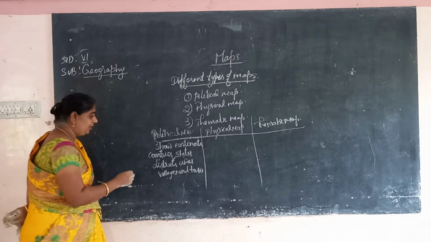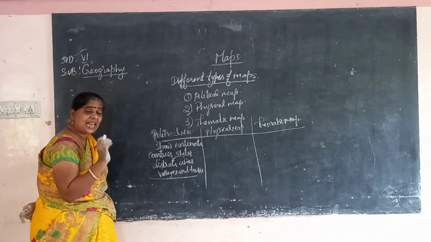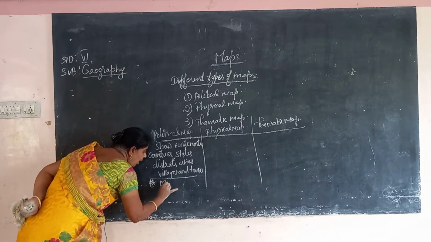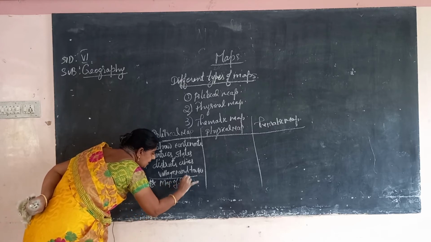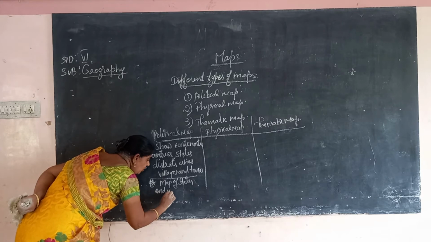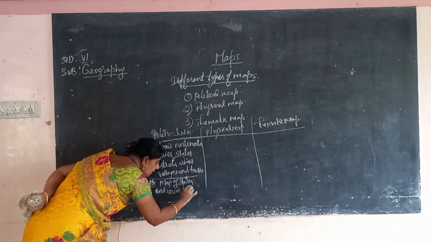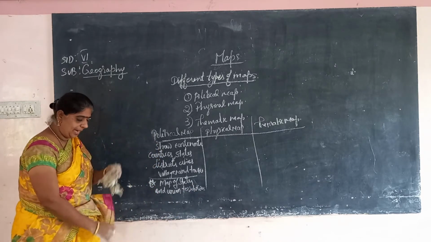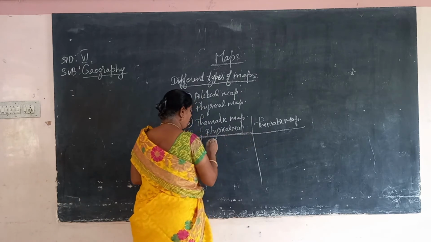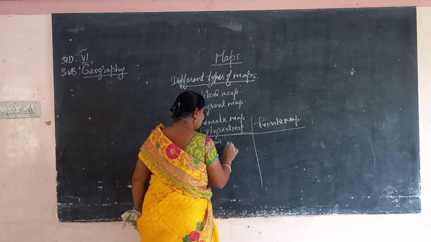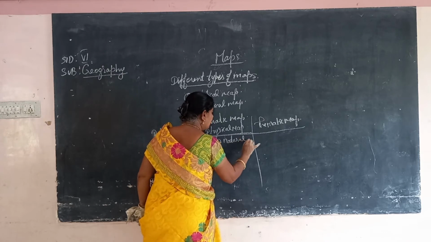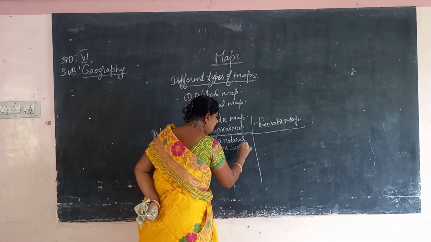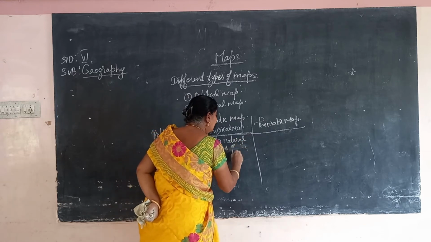For example, it will show maps of states and union territories. So this is an example of a political map. And if you take a physical map, it shows the natural features, such as natural features of the earth.